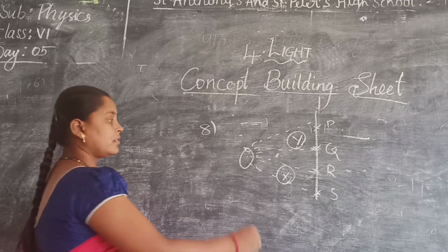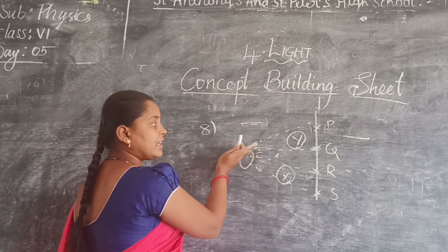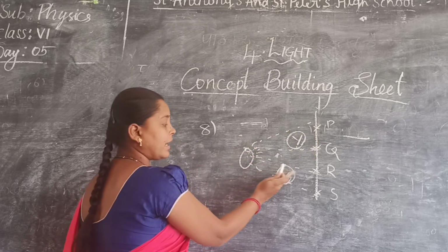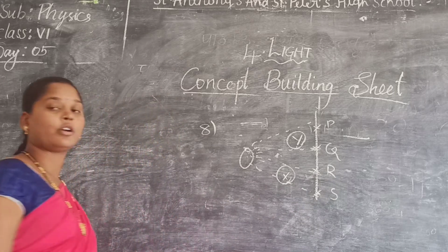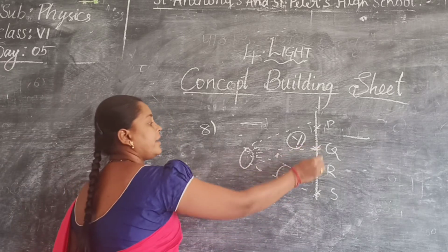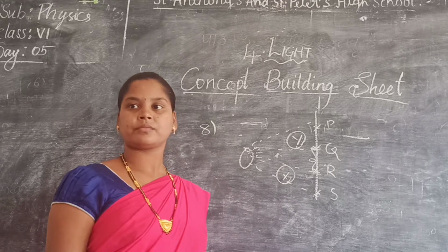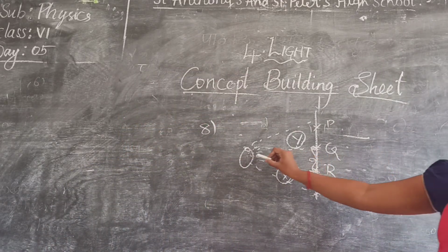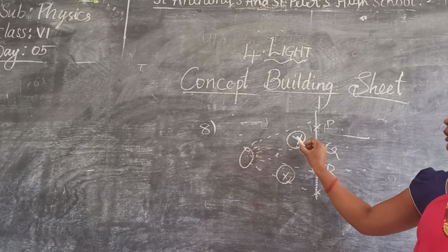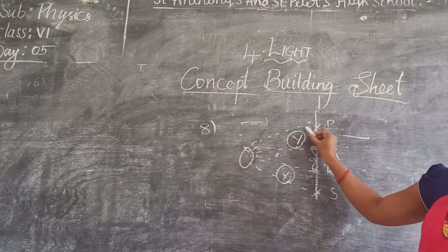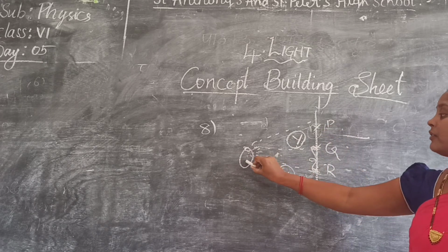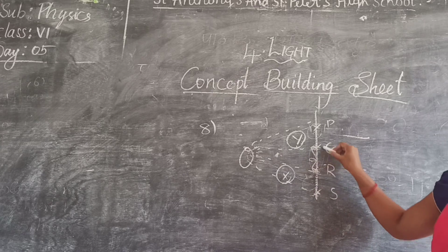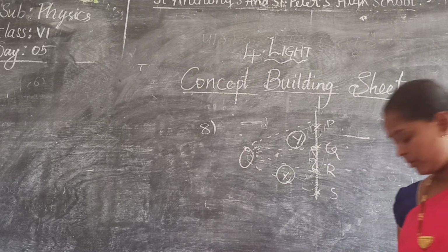Ma'am, in all. No. Light is traveling like this. If Y is here, shadow falls here. And light falls down for this. So light is here, shadow falls here. Which place shadow will not fall? R and S. This place there is no shadow. You understand? Why? Because light rays travel in a straight path. Object is here. If light rays travel like this, shadow falls here. This comes down like this. And middle place will be empty. Q. Yes.